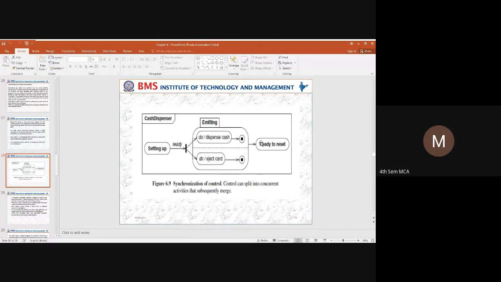So how will it go to the reset state? You have a card which is being ejected from the system. Once the cash dispenses, immediately the card will be ejected from the machine, and it will reach the final state. When both processes are completed, the system will go for an automatic reset. That is how we represent the synchronization control, where we split the control into two different parts.